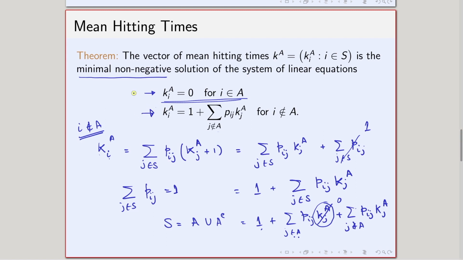Again keep in mind that when I am solving it, finally I have to look into the minimal non-negative solution, and the notion of minimality is the same as before. That is, if xi is another non-negative solution in this case, then xi has to be greater than or equal to k_iA. That is basically the definition of the non-negativity minimality in this case.